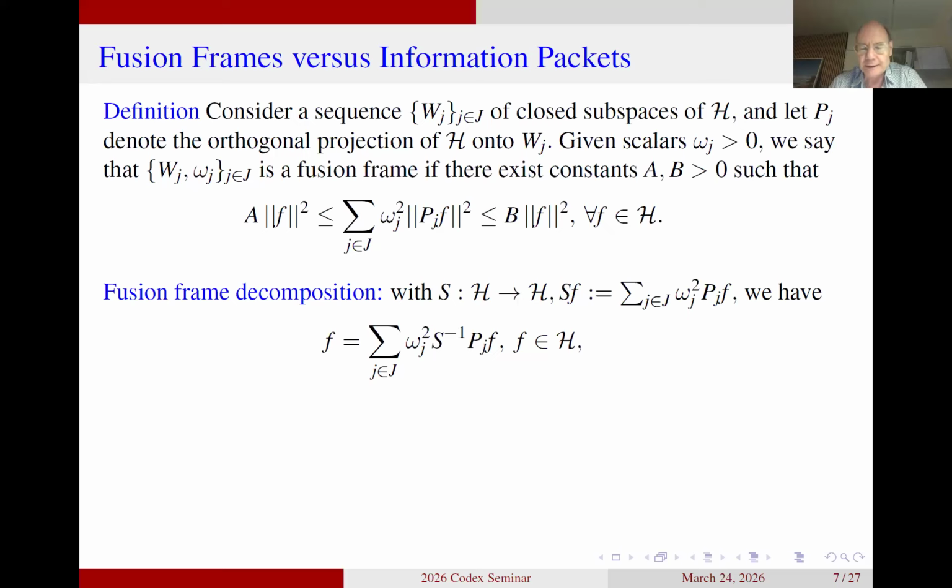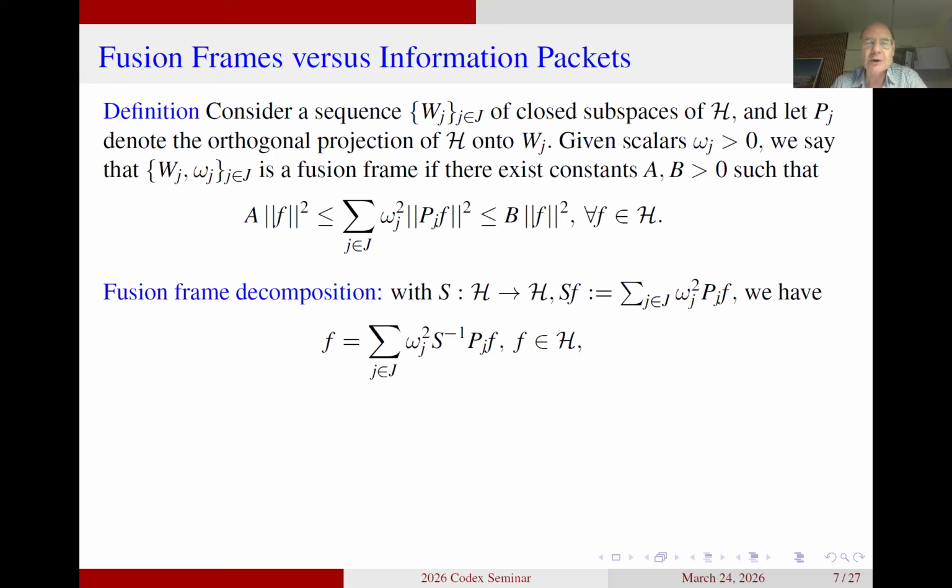I have not really been considering fusion frames in any of my papers. It's like Schauder frames, a topic I've been putting a little bit aside. But the reason that I want to mention it here is that it has a clear connection to the information packages. Because you can see from the fusion frame decomposition that we are decomposing f in terms of projections down to a collection of spaces Wj.